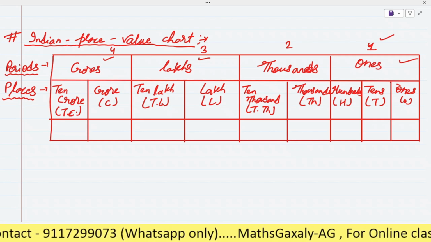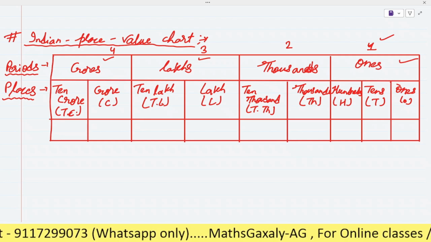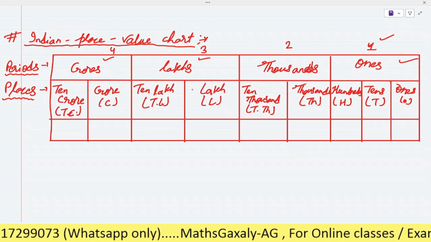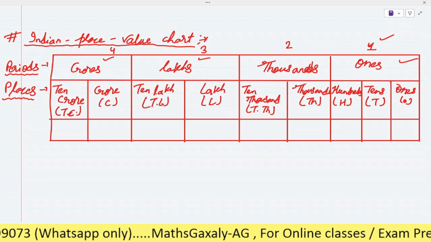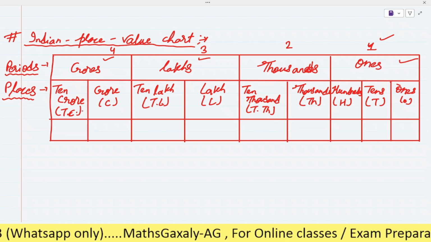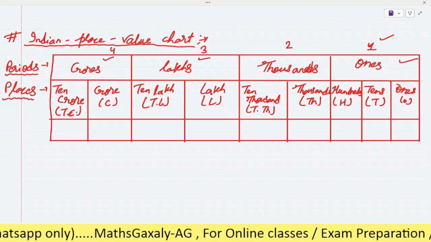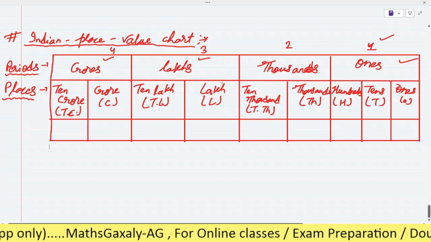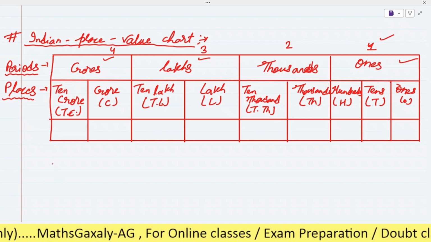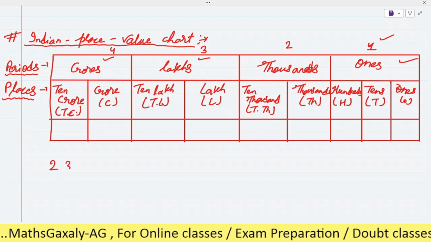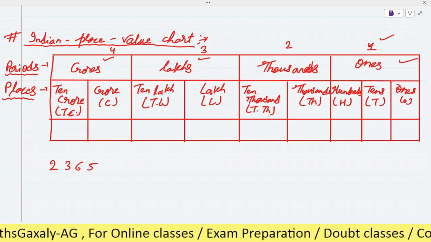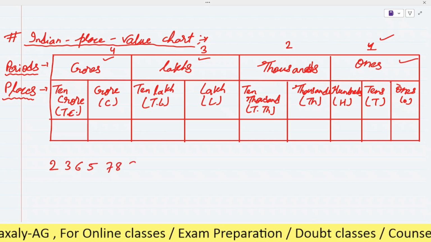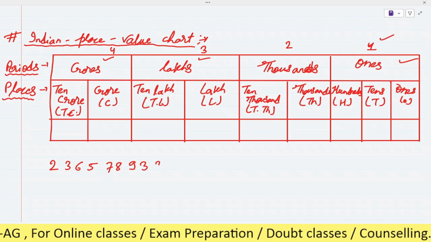So in ones it will be a total of 3 rooms, in thousands it will be a total of 2 rooms, in lakh it will be a total of 2 rooms, and in crore similarly it will be a total of 2 rooms. Okay. So now we will consider a number. Let it be 2, 3, 6, 5, 7, 8, 9, 3, 2.